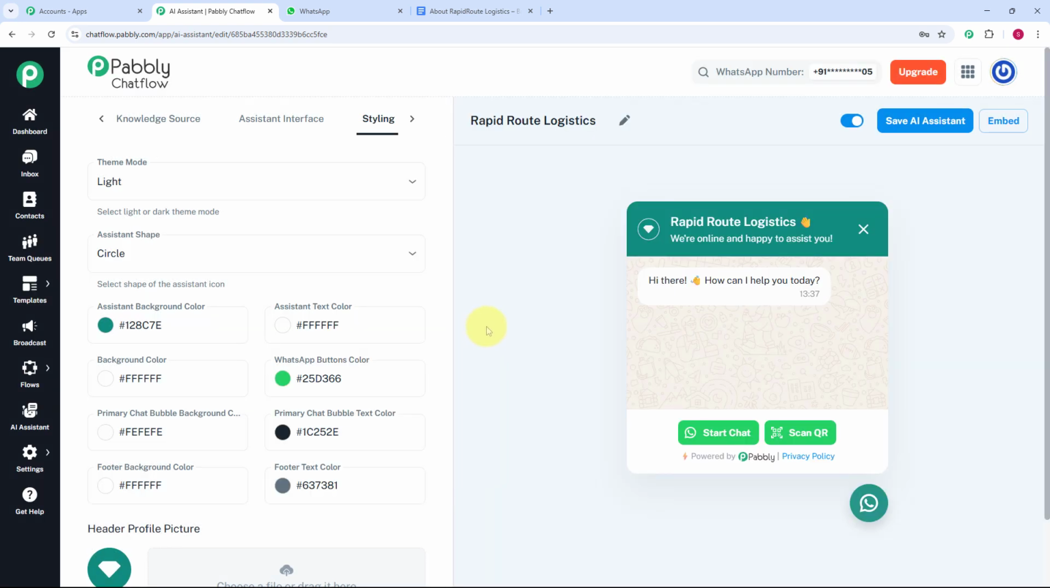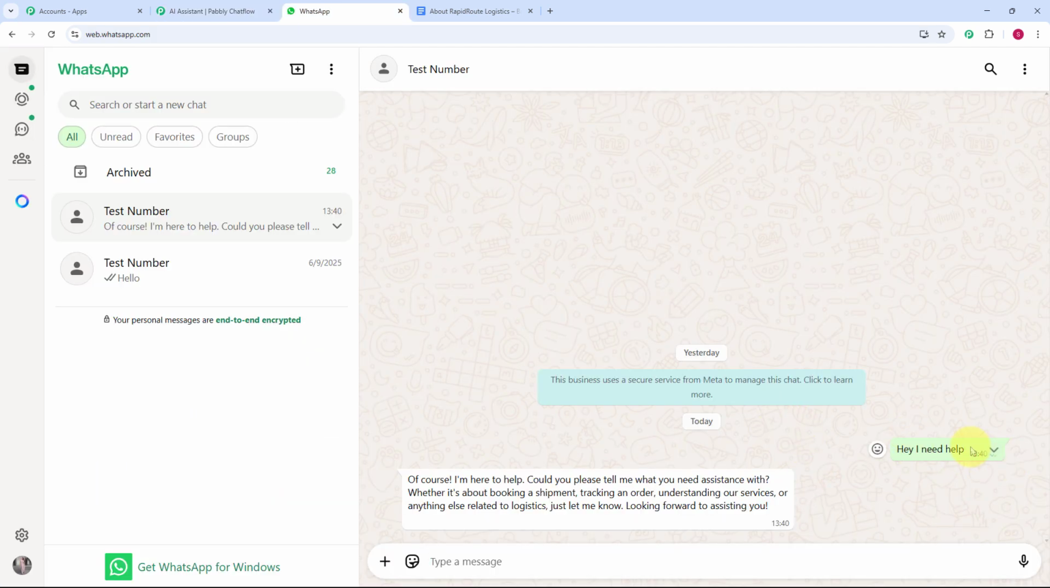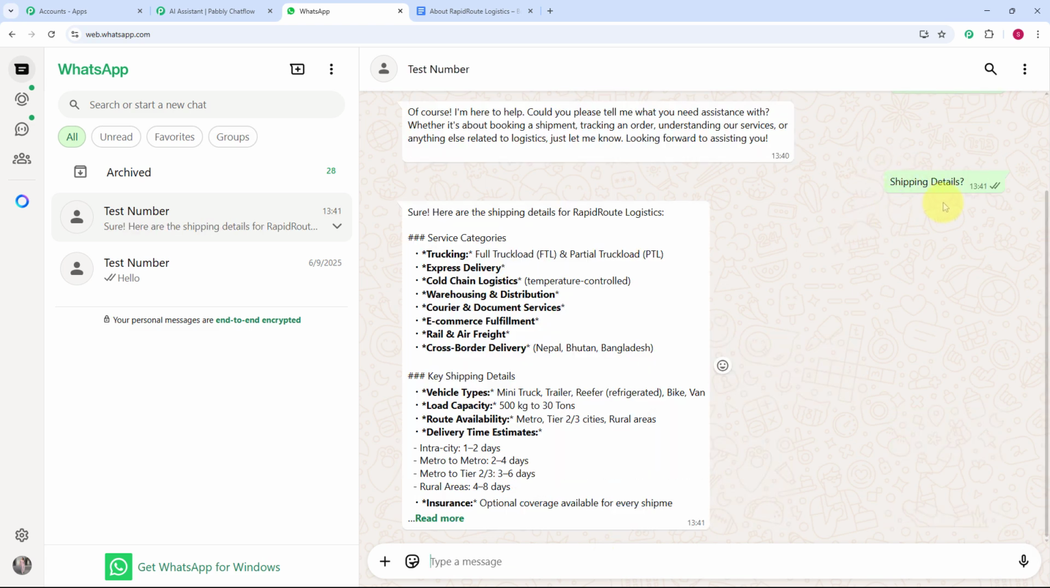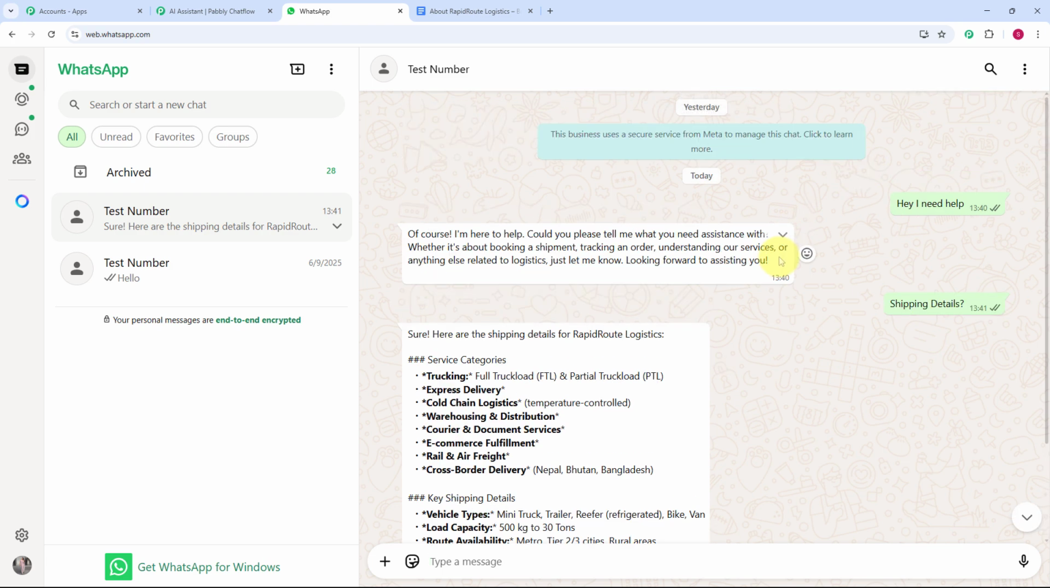Now let's move on to our WhatsApp and check whether our AI assistant is working or not. Now here you can see as I have provided the message in my WhatsApp that is hey I need help, I have got this message from my AI assistant. Now I am going to ask one more question from my AI assistant and check whether my AI assistant is responding or not. Here I am going to enter a question asking for the shipping details. Now here you can see as I have provided the shipping details as the question, I have got this message from my AI assistant. So here you can see our AI assistant is working properly.